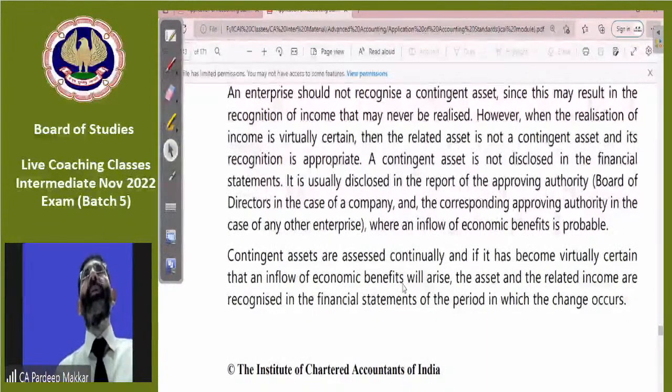Even on 31st of March, the decision of the court is not received by us in written, but we win the case. So in that case we can enter that income in our books of account. There is no problem.